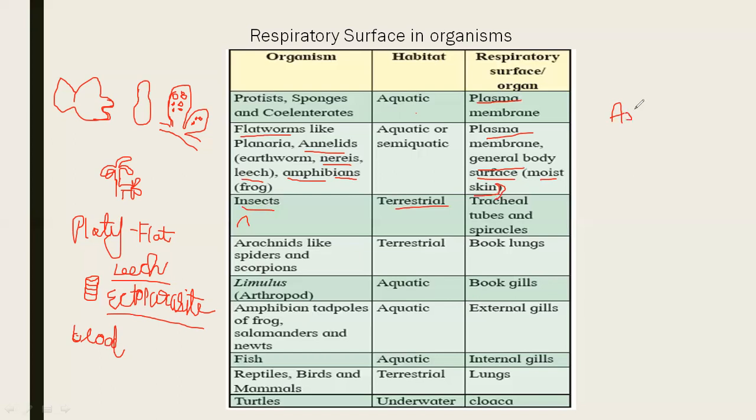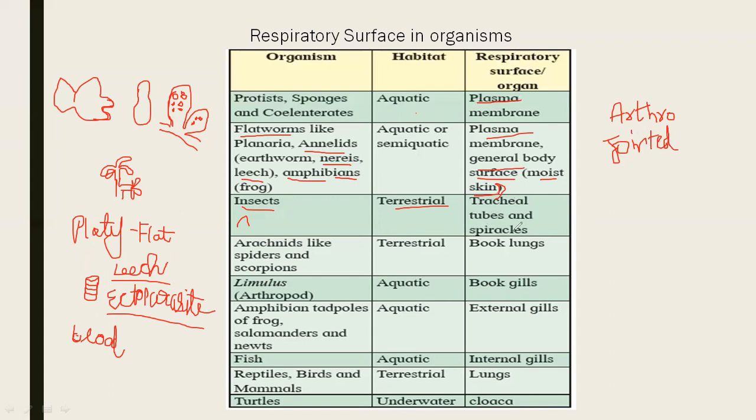That's why the name is given Arthropoda. Whenever the term poda or pedi comes, it means they are related to appendages or legs. So all these organisms which show jointed appendages are kept in phylum Arthropoda.